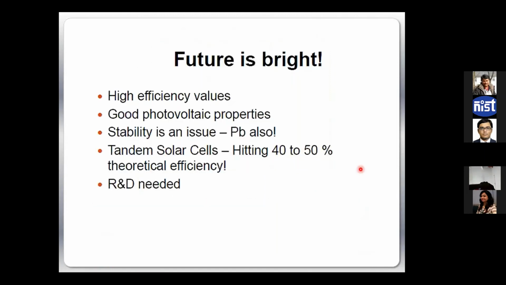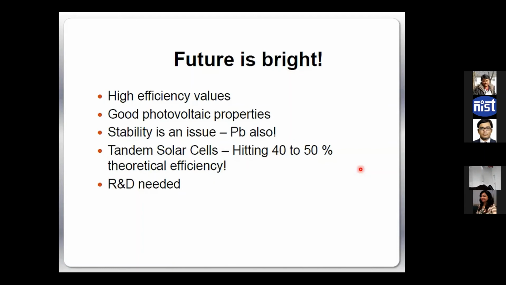So anyway, whatever problems are there, since the efficiency is so high, the flexibilities are there, the low cost technology is there, and the molecules are so easy in terms of mechanical and chemical flexibility, the potentials are there. We must say the future is bright, and if we can achieve 40-50% efficiency with at least 5 years of lifetime, these materials will be so cheap that 5 years lifetime will be more than enough.